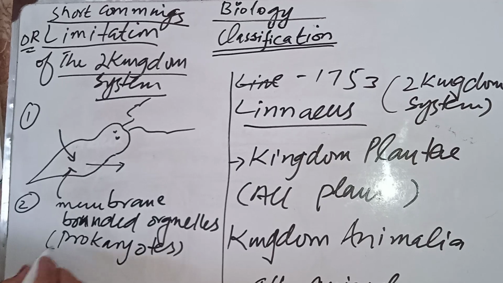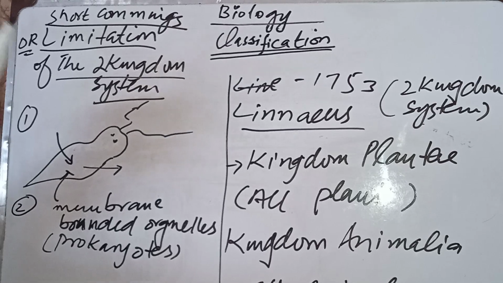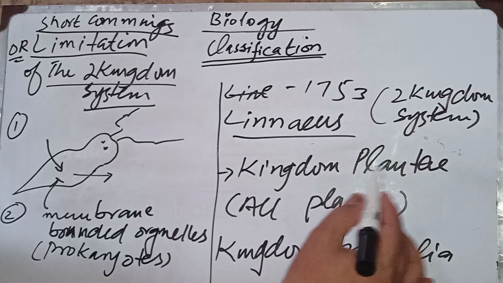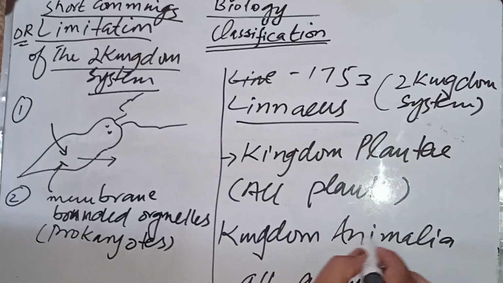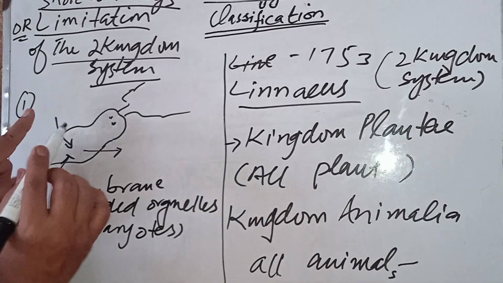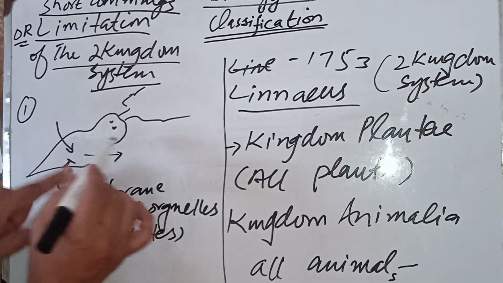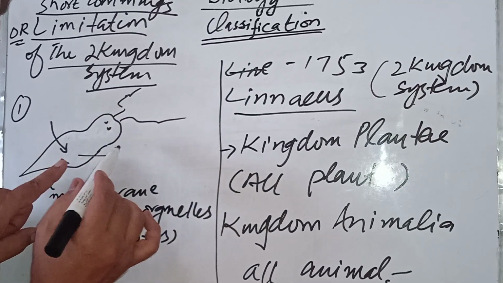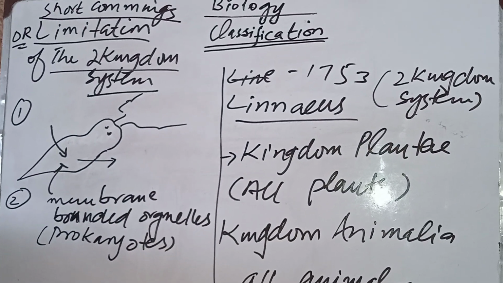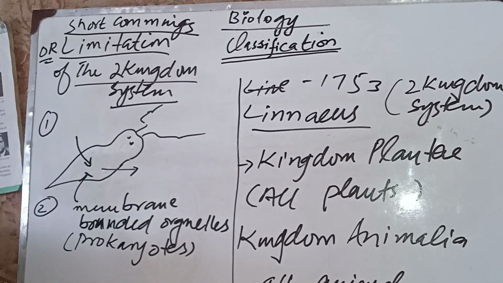And those who have membrane bounded organelles, so this thing is not made clear in the two kingdom system. They are simply telling us that Plantae contains all the plants, and Kingdom Animalia includes all the animals. They are not talking about an organism like Euglena, which has both characteristics: getting food through its general body surface and through photosynthesis, making use of the chlorophyll inside its body.